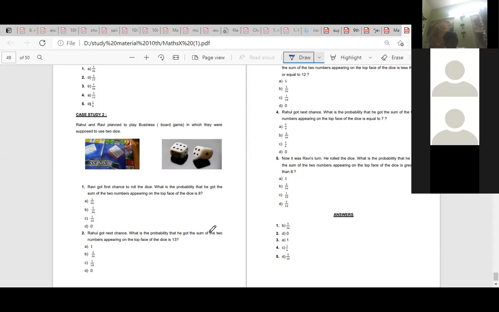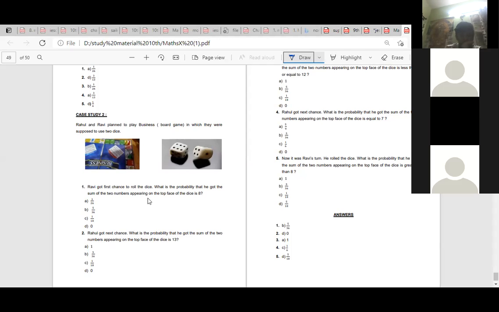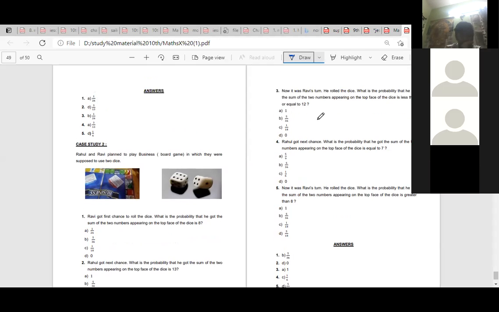Rahul got the next chance. What is the probability that he got the sum of the two numbers appearing on the top face of the dice as 0? 0. He rolled the dice. What is the probability that the sum of the two numbers is less than or equal to 12? 1.